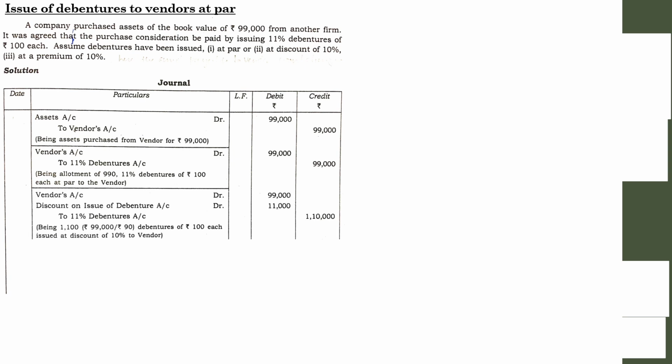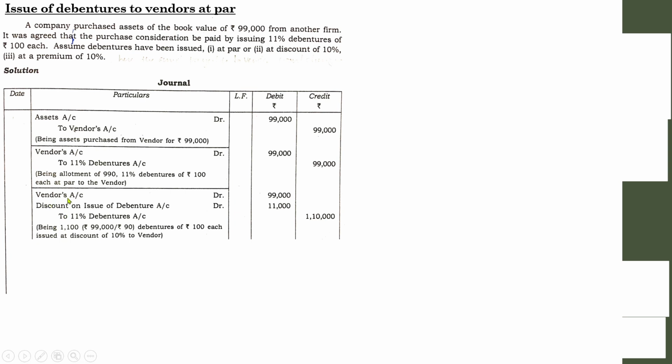So the entry will be vendor account debtor, discount on issue of debentures account debtor, to 11% debentures. See, discount offered on debentures is actually a sort of expense from the company's point of view. We can say it is a capital loss. We have discussed that, which is why we have debited it here.